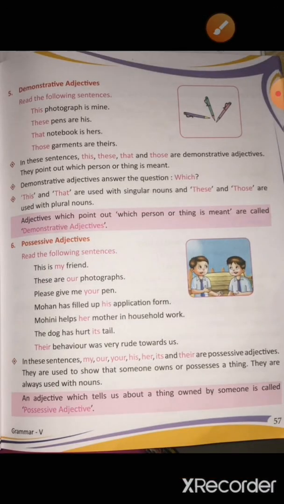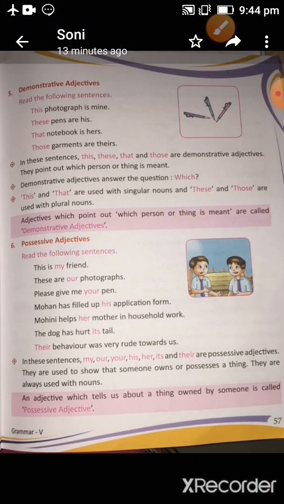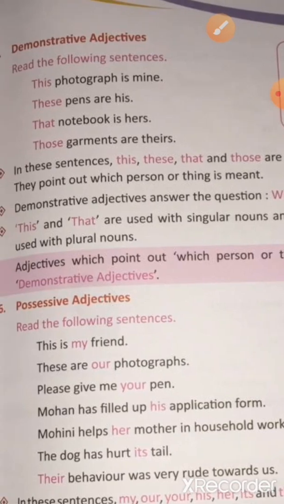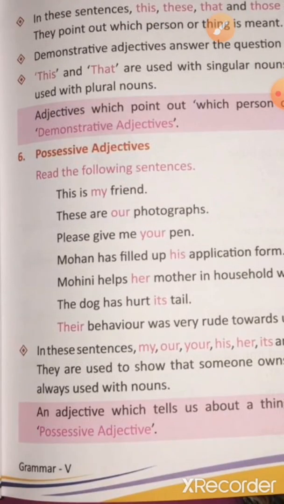Next one, demonstrative adjectives. Demonstrative is very easy. Whenever we point out which person or which thing is meant, these are demonstrative adjectives. Like, this photograph is mine. These pens are his. That notebook is hers. These are the examples. Now come to the next one, possessive adjectives.